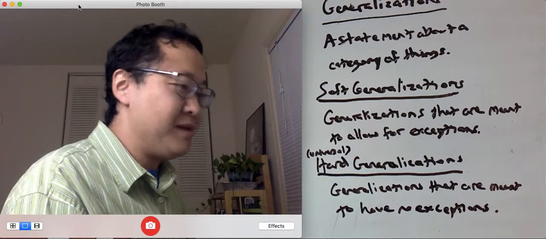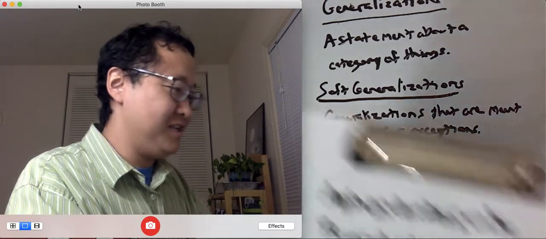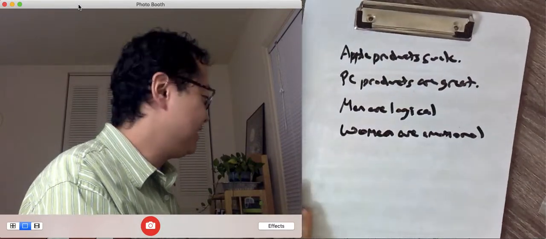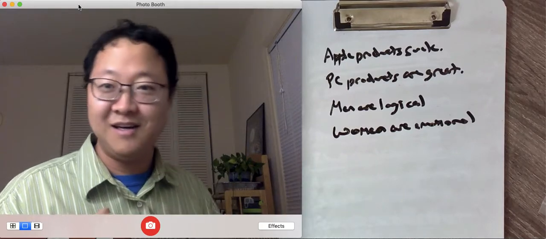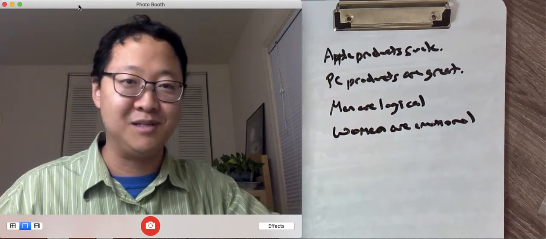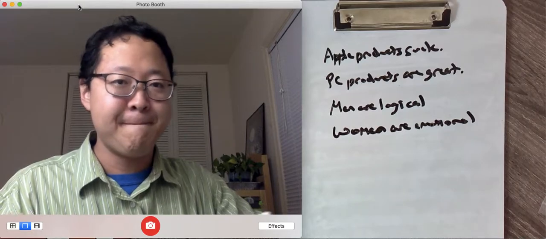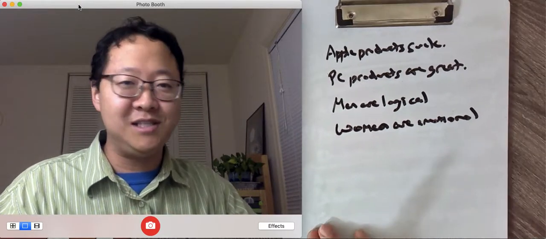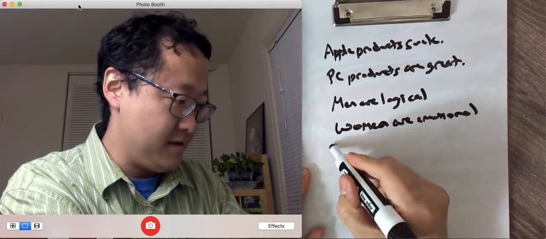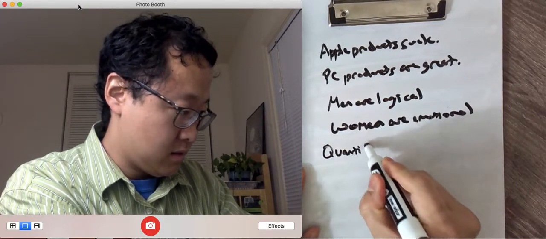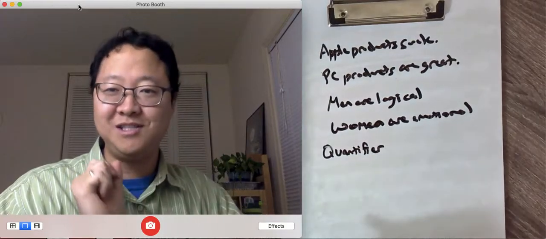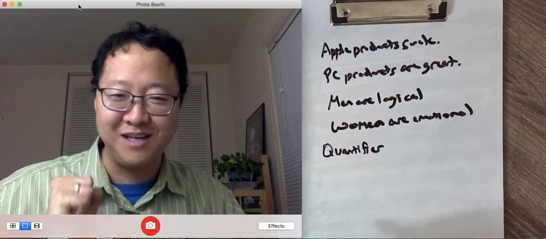Okay, so we learned about generalizations and we talked about some examples of some generalizations. There's a long list on page 40, and I recommend the reading. I think the reading on this topic is pretty good, the reading assignment. Now, the next thing I want to teach is the idea of a quantifier. And after generalizations, this is the next most important thing I want to teach.